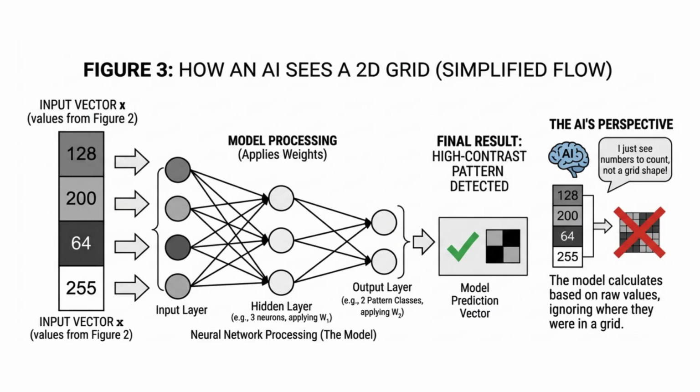Now, the model can process this vector. It does not care about the 2D structure anymore. It just sees 4 numbers. The model can apply weights, compute predictions, and learn patterns from these numbers. This is how every image in computer vision is processed, from MNIST digits to high-resolution photographs. They are all flattened into vectors before they enter the neural network.